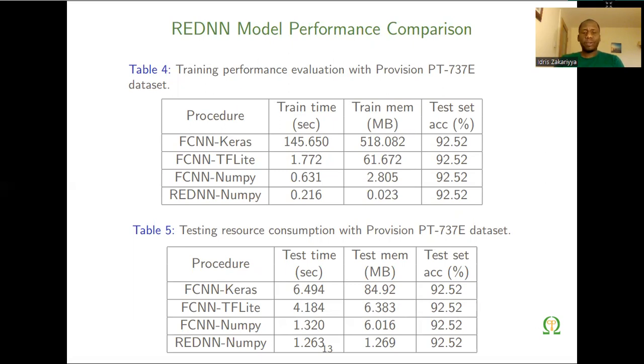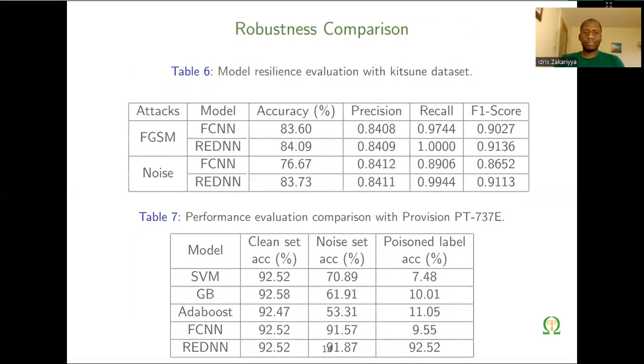In table 5, we compare the performance in terms of testing, that is the detection for the testing data. As we can see, our model consumes less time and less memory compared to the other frameworks, while achieving similar accuracy using the device-centric dataset.